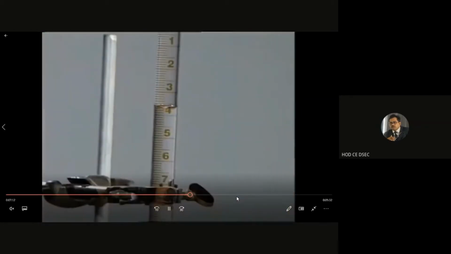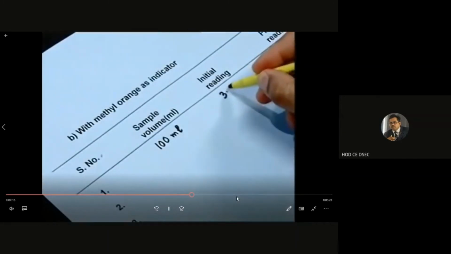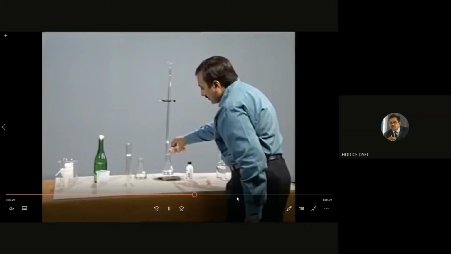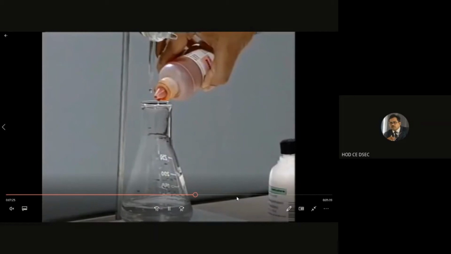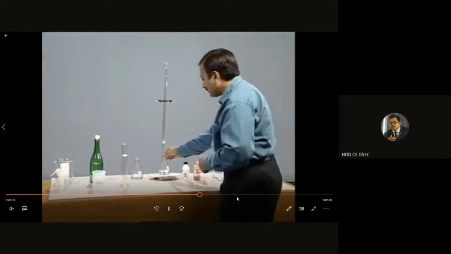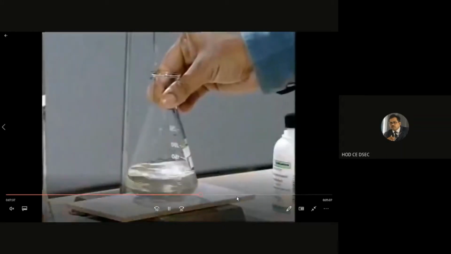But one value is not sufficient for this test, as physical error may be done. So the concordant value has to be taken for repeated tests. Now this test is not completed yet, because phenolphthalein is the first part of the titration. Now the second part is titration with the methyl orange indicator, because our target is to find out the total T, that is the total alkalinity. P we have obtained, 0.6, but T is still not obtained. So titrate with the methyl orange.